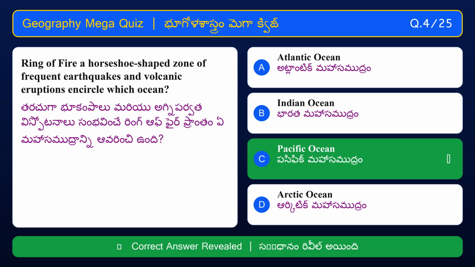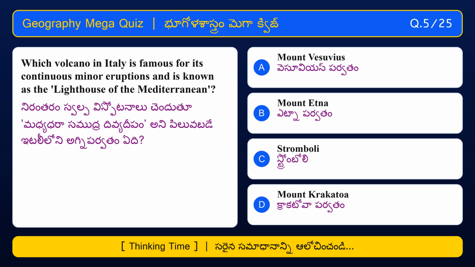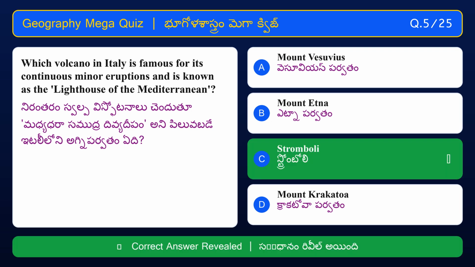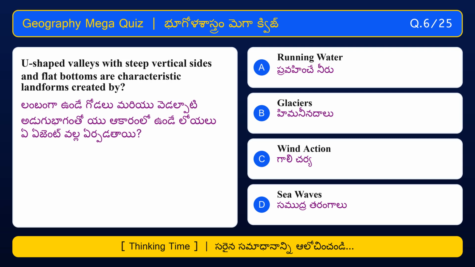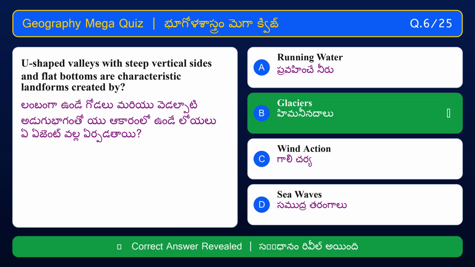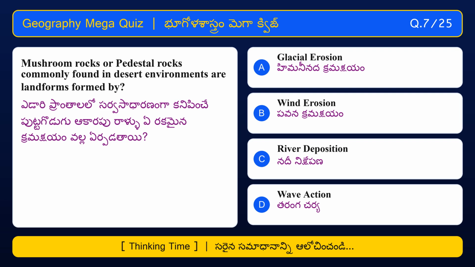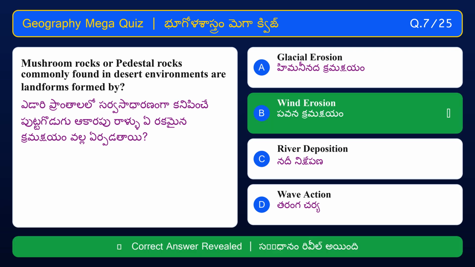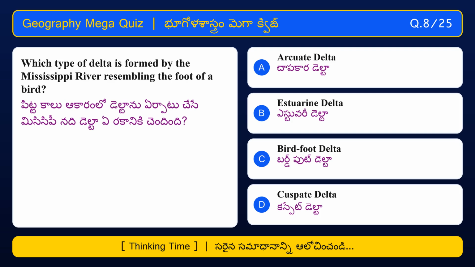Pacific Ocean. Which volcano in Italy is famous for its continuous minor eruptions and is known as the lighthouse of the Mediterranean? Stromboli. U-shaped valleys with steep vertical sides and flat bottoms are characteristic landforms created by Glaciers. Mushroom rocks or pedestal rocks commonly found in desert environments are landforms formed by Wind erosion. Which type of delta is formed by the Mississippi River, resembling the foot of a bird?